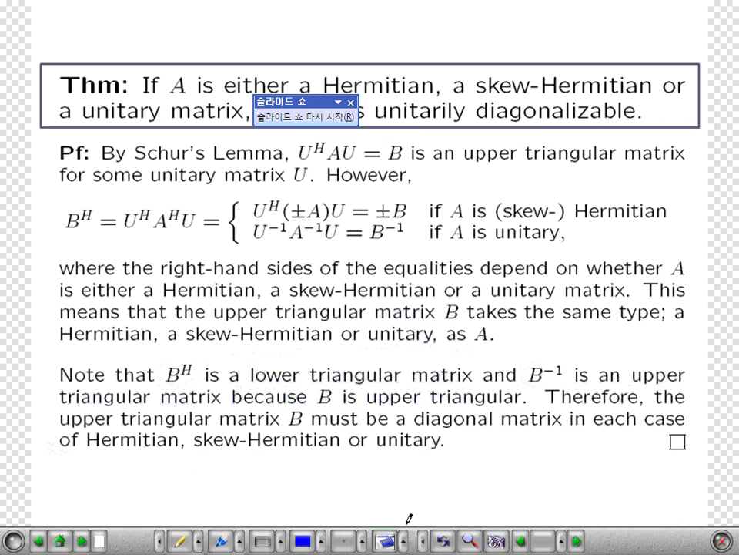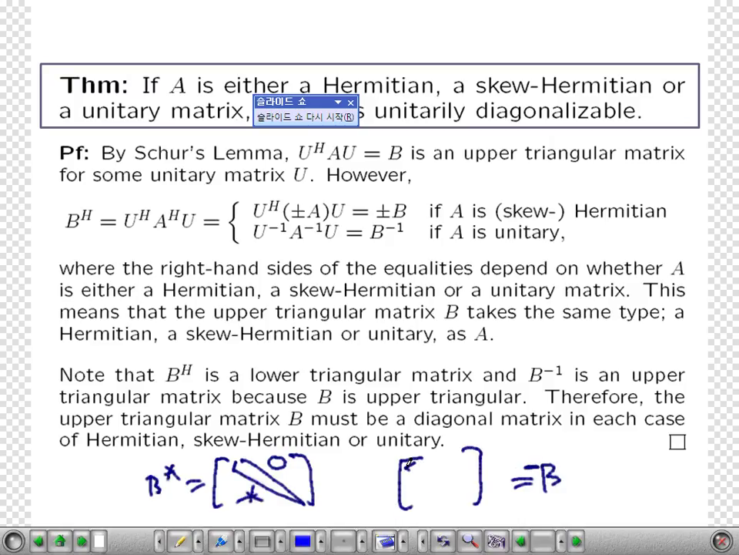Next, if A is skew Hermitian, B star is a lower triangular matrix like this, and minus B is the same as here. Since B is an upper triangular matrix, this is like this. They should be the same. If they are skew Hermitian, then this should be all 0 and this should be all 0. So this is another diagonal matrix. So if A is a skew Hermitian matrix, then B is a skew Hermitian matrix, and it is a diagonal matrix as well.